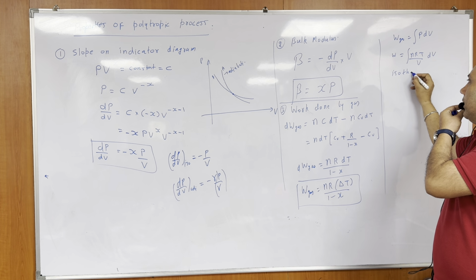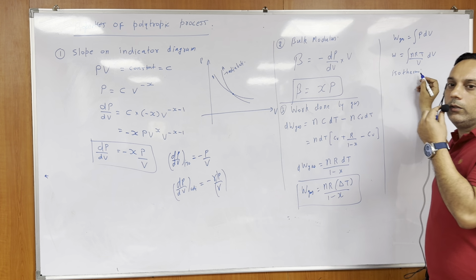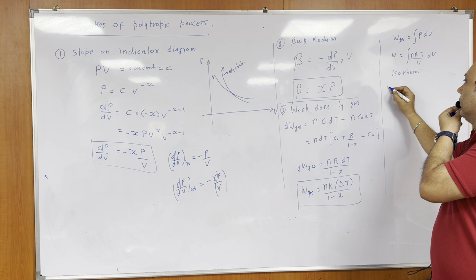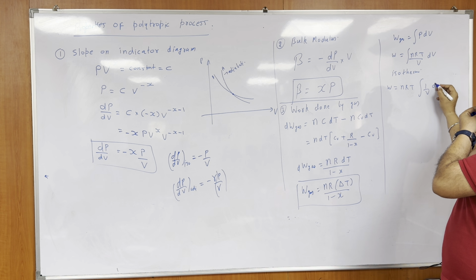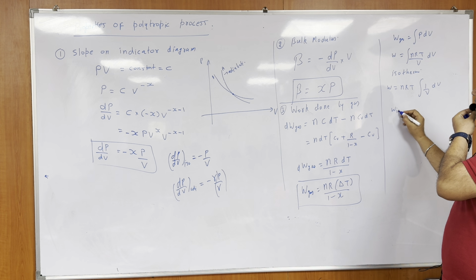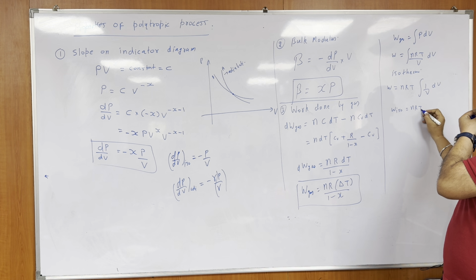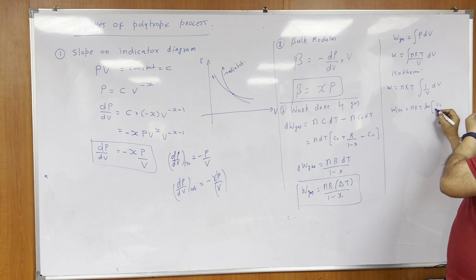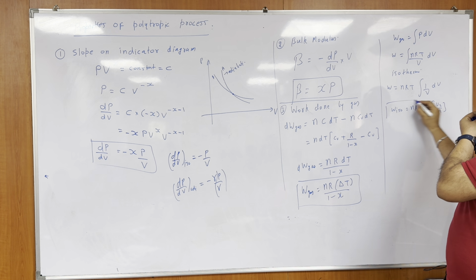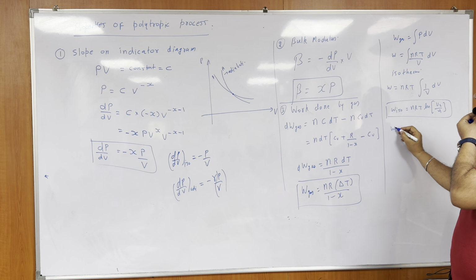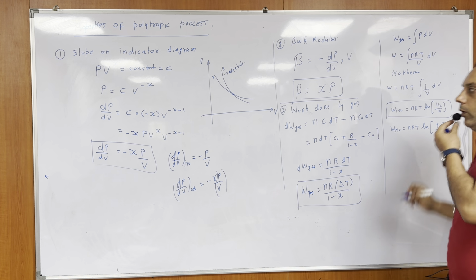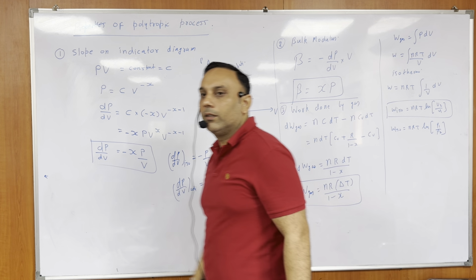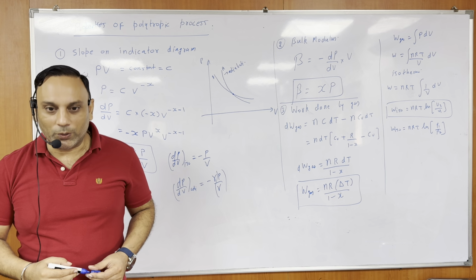So if the process is isothermal, nRT I can take out, 1 by V into dV. So then work done in an isothermal process is nRT ln V2 by V1. Or you can also write it as nRT ln P1 by P2. So that is the result for the isothermal case.